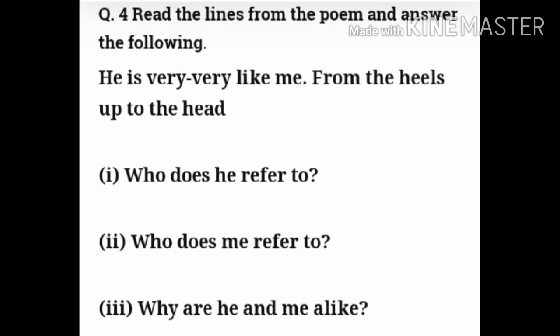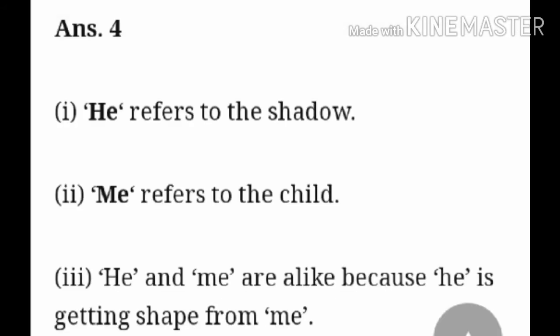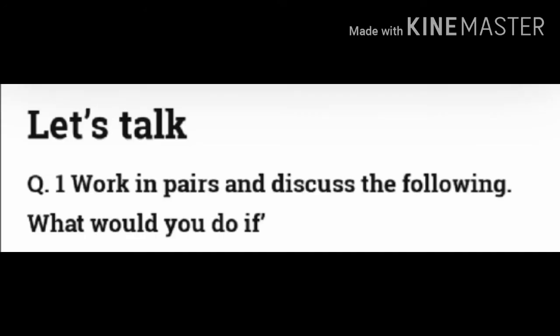So who does he refer to? He means shadow. Who does me refer to? Me means the boy or the girl. And why are he and me alike? Because he is the shadow of me. So now the answer is, he refers to the shadow and me refers to the child. And the third one is, he and me are alike because he is getting shape from me.